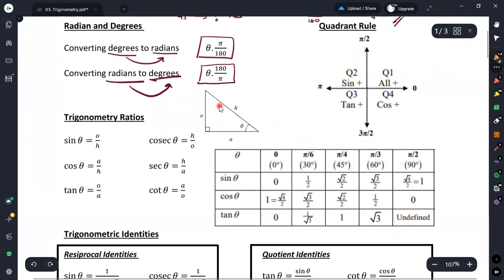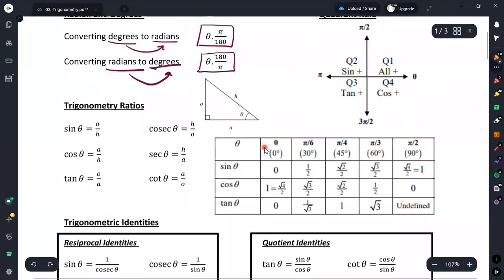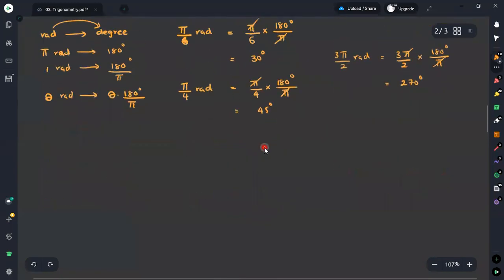Therefore, when we are going to discuss these trigonometric ratios, this is the right angle triangle, and for this explanation, we are going to define the trigonometric ratios based on the right angle triangle. Suppose that you are having a right angle triangle, and then you are having this angle as theta.